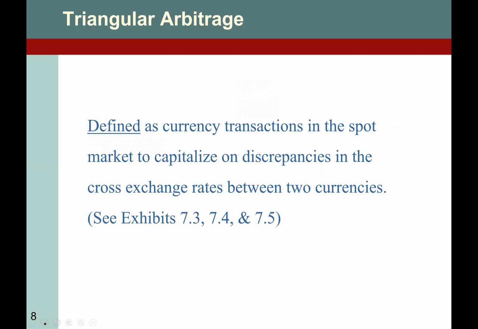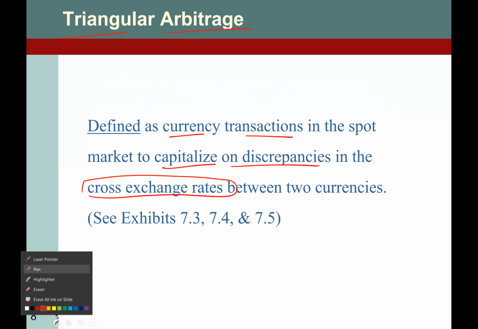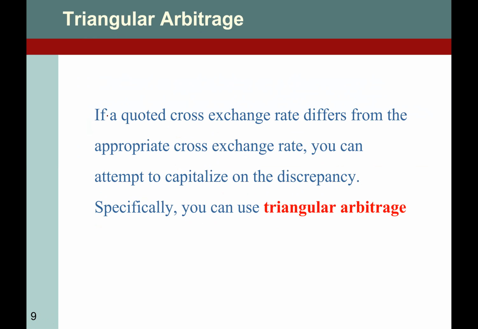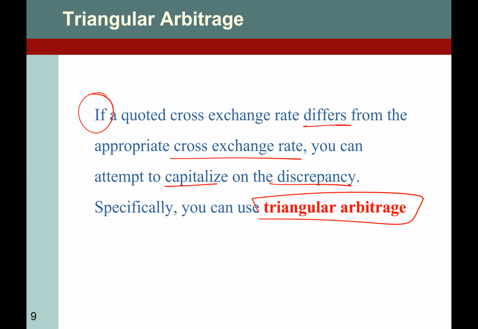And then we talk about amazing stuff, that is triangular arbitrage, which is currency transactions in the spot market to capitalize on the discrepancies in the cross exchange rate between two currencies. We talked about that. So the rule is if a quoted exchange rate differs from the appropriate cross exchange rate, you can attempt to capitalize on the discrepancy. Specifically, you can use triangular arbitrage, right?